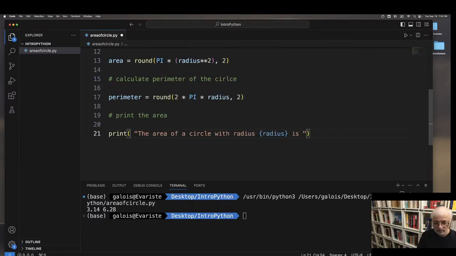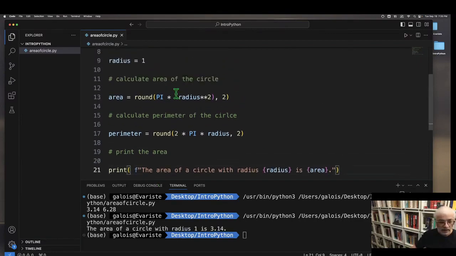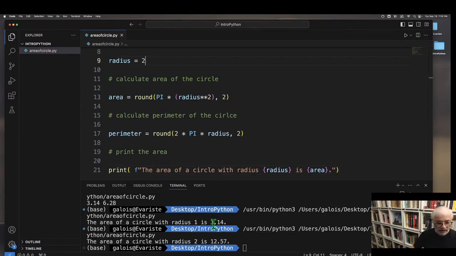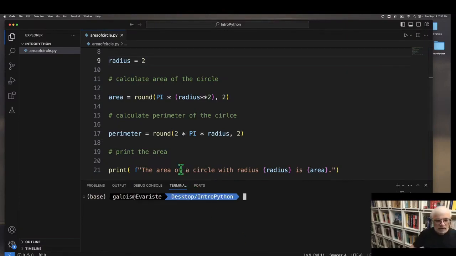The area of a circle with radius is, and we're going to put an F in front of the string. I'm going to run this and then explain it. And let's just change the radius now. So now I get an output. The area of a circle with radius 2 is 12.57. Okay, far friendlier. Now what's going on here?